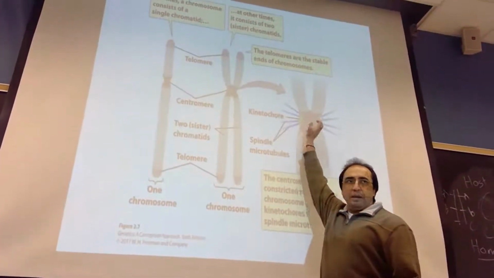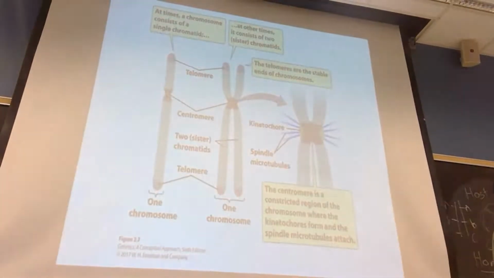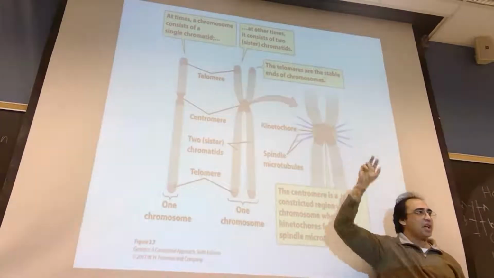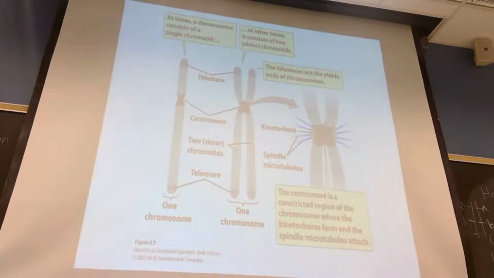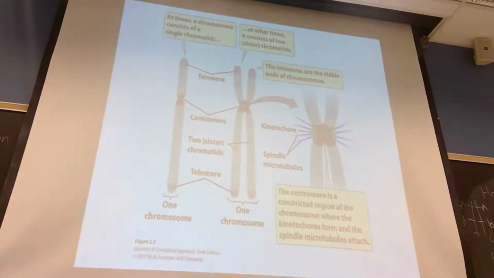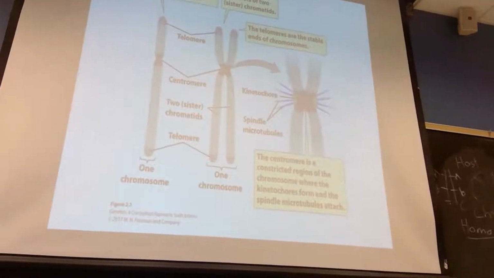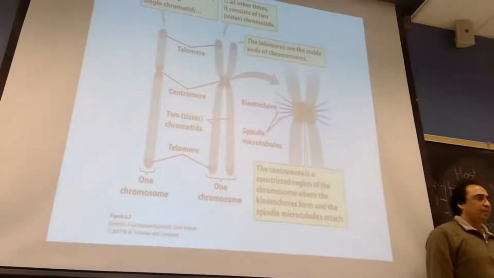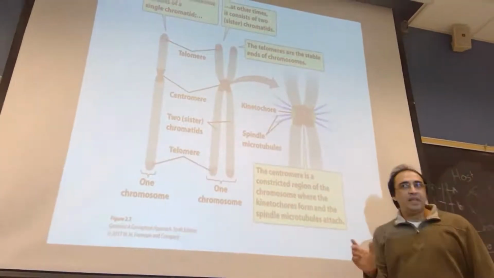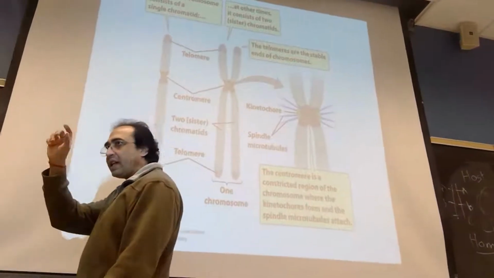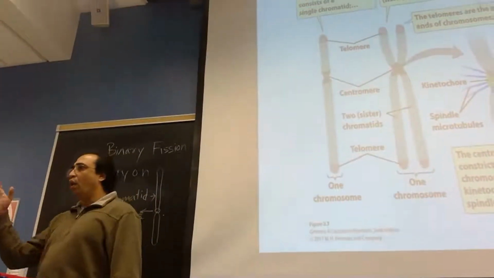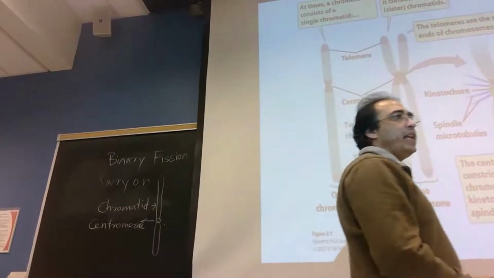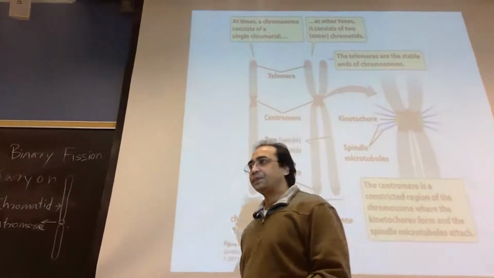Now, this centromeric part has a very important role. In the centromeric part, there is another protein-like structure which can hold the spindle fibers. It is the attachment area for the spindle fibers with the chromosome. This part is called kinetochore. So centromere doesn't mean that it is kinetochore. There is some protein there which can hold the spindle fibers at the centromeric region of the chromosome, that is called kinetochore. Clear?